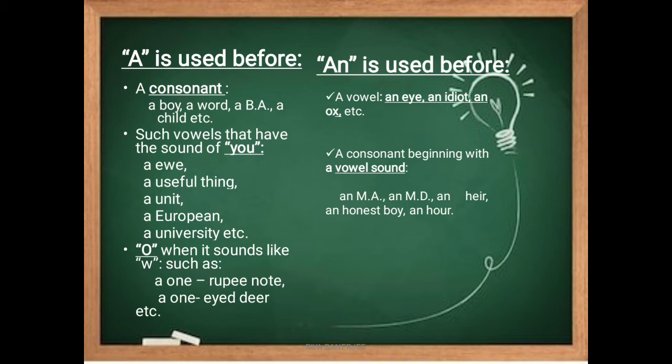Next, it sits before a consonant which begins with a vowel sound, like an M-A, an honest boy. While I'm pronouncing the letter M, the first sound that comes is A, and A is definitely a vowel. That's why an is used before M-A. Same with M-D. So an M-A and an M-D.